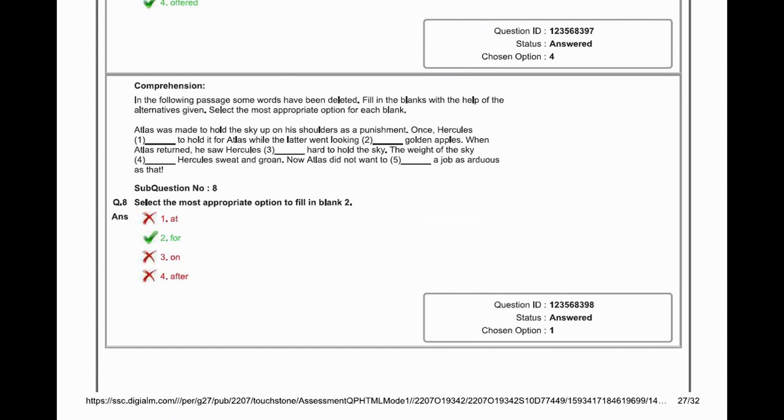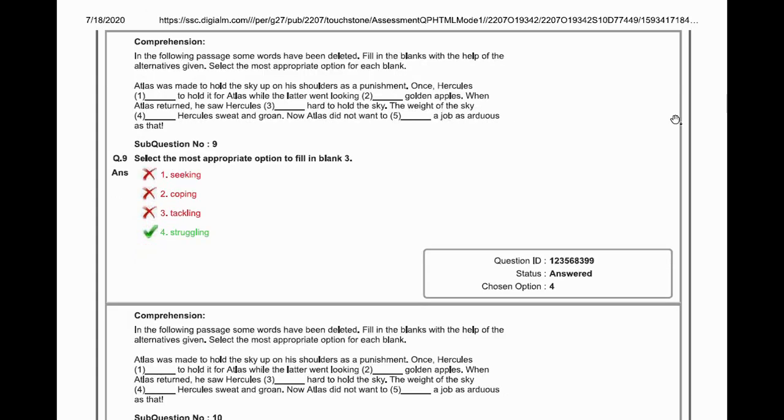So we again start with once Hercules offered to hold it for Atlas while the latter went looking for golden apples. So for golden apples we use "for". So second option is the correct option in the 8th part. Move to the ninth. When Atlas returned, he saw Hercules dash hard to hold the sky. So the options are seeking, coping, tackling, or struggling. So struggling is the correct option, option fourth.